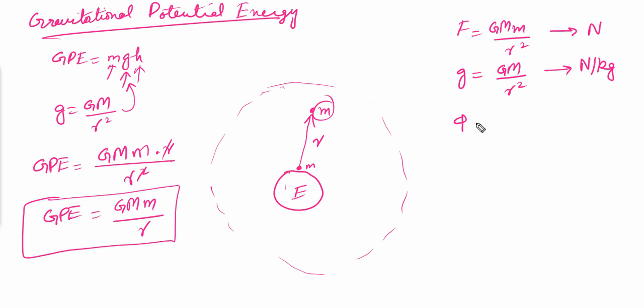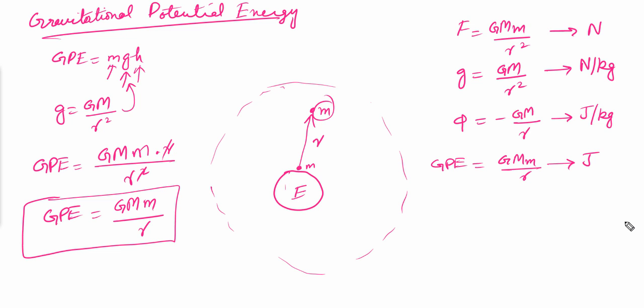For the gravitational potential, the formula is negative GM over r. The unit is Joule per kilogram. And for the gravitational potential energy, the formula in terms of Newton's law of gravitation will be GMm over r, and its unit will be Joule. So this is it for the gravitational fields topic.